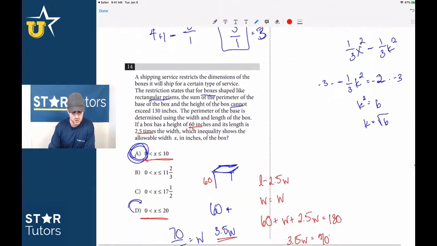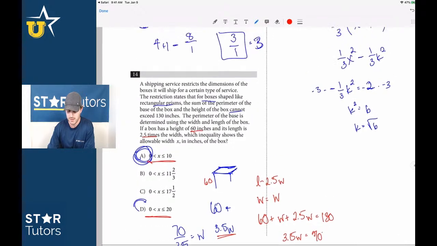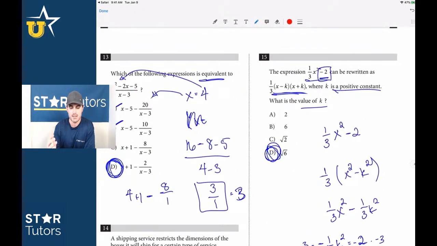Because 20 just seemed like too high of a restriction. So that's how you work through that one. You'd have 2 widths, and those are the perimeters. So 15 then would be D.